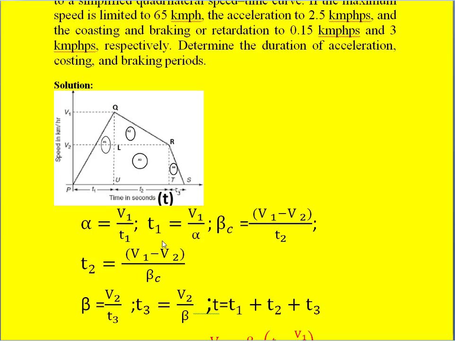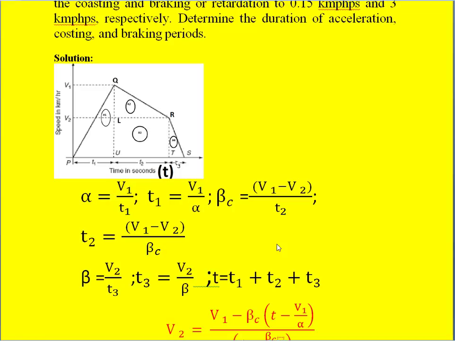Similarly, beta C, retardation due to coasting, is given by V1 maximum speed minus this ending point, that is V2 speed, divided by T2, because between this and this the time period is T2. So from this we can calculate T2. T2 is equal to V1 minus V2 divided by beta C.